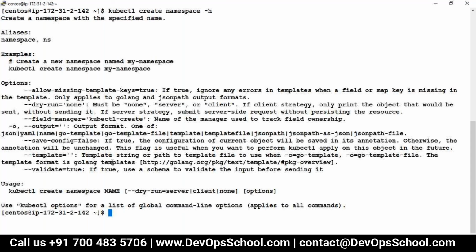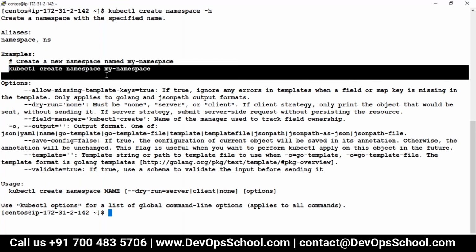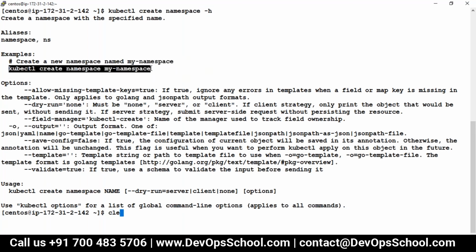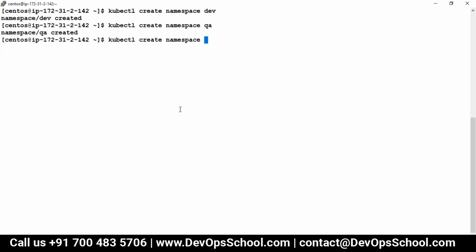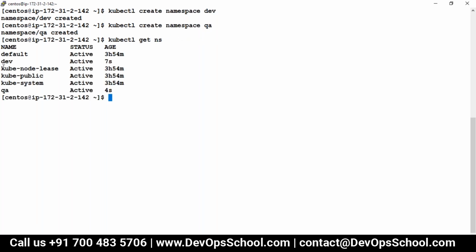-h, please remember all the time. So here I want to create namespace. This is the example. So this is the way you will learn and then you become a pro. So guys, I want to create dev, I want to create QA, I want to get ns, and here you see dev namespace, QA namespace, very simple. So you got the namespace created and done. Wonderful.